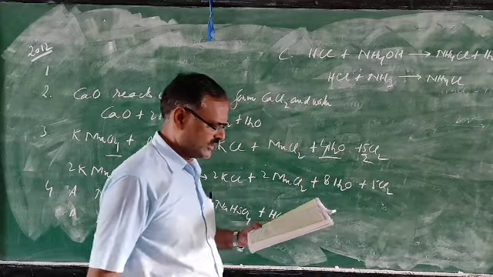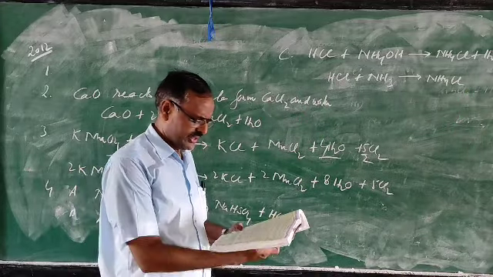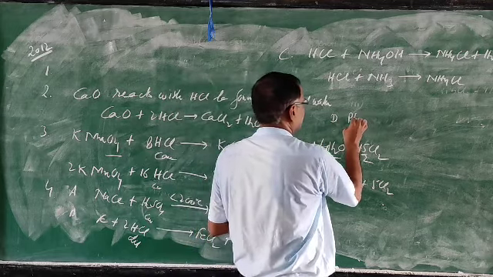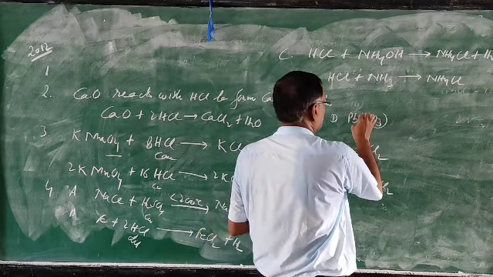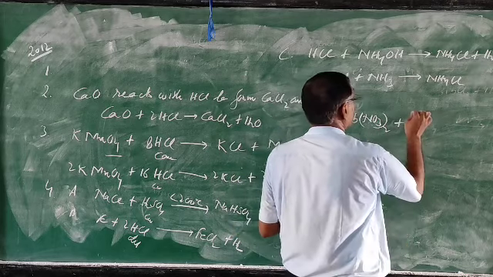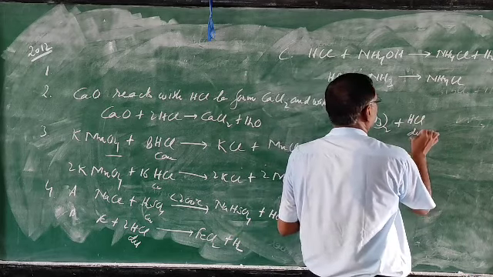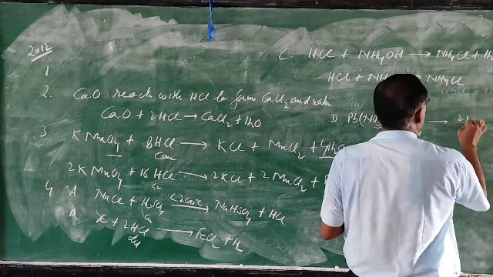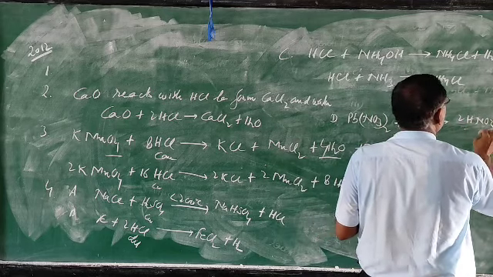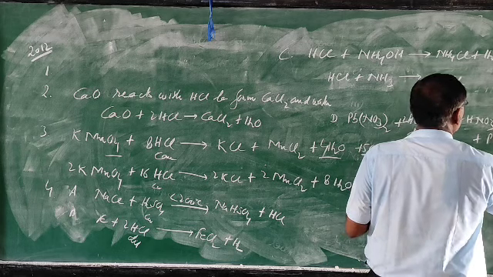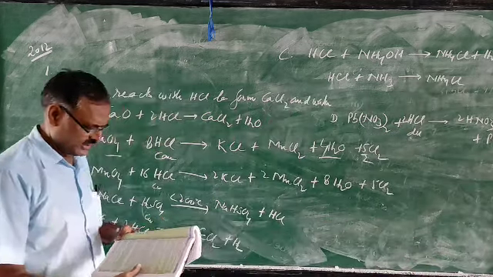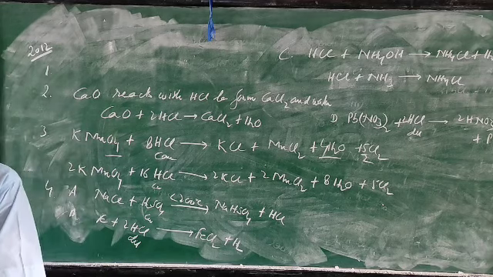Then hydrogen chloride to lead chloride. So D, lead nitrate reacts with dilute hydrochloric acid, forms 2HNO3 and lead chloride. So like this you can get. Now 2013.